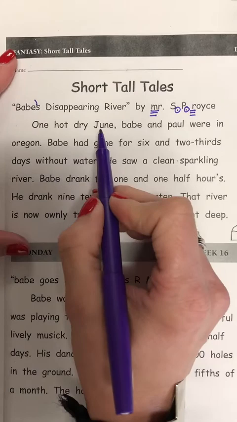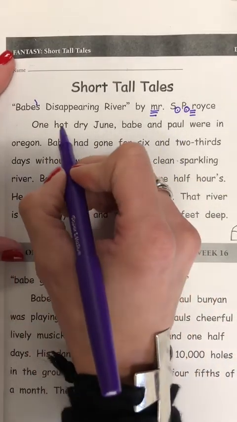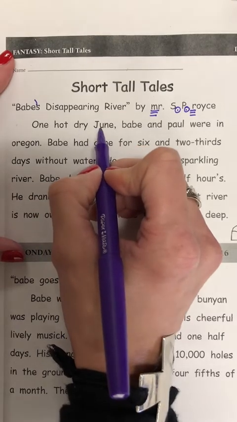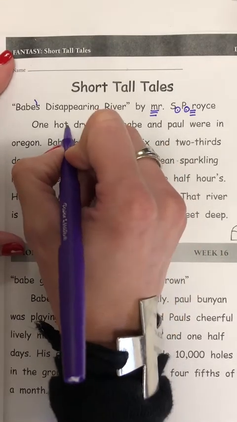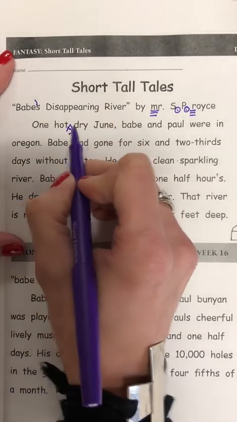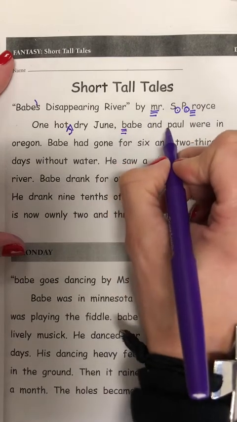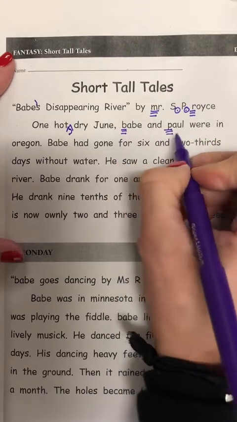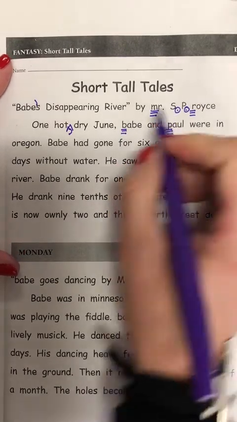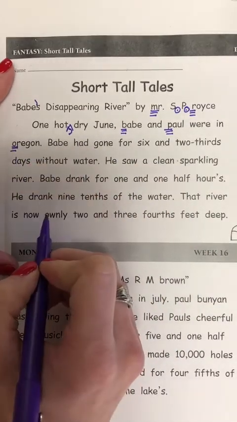One hot, dry June, Babe and Paul were in Oregon. In this sentence, we have the words hot and dry describing the word June, and we've learned in the past if I have two describing words, I need to insert a comma in between them. Babe also needs to be capitalized because it's the name of an ox, and the P on Paul needs to be capitalized because it's also a name. And then we have the state of Oregon, so it needs to be capitalized as well.